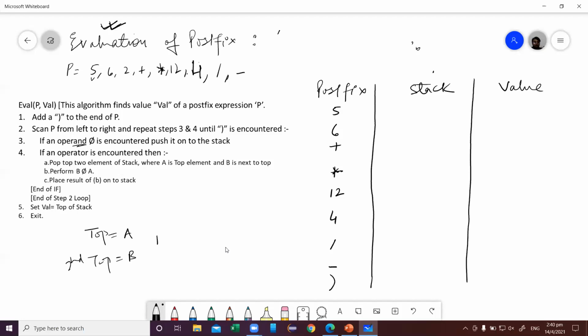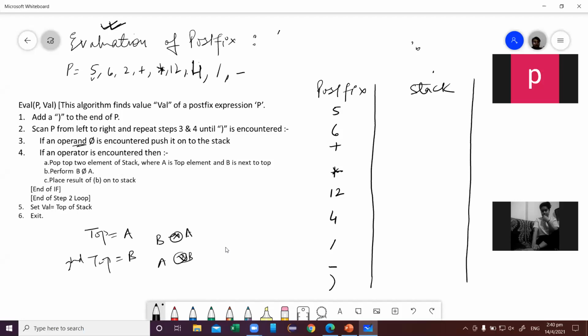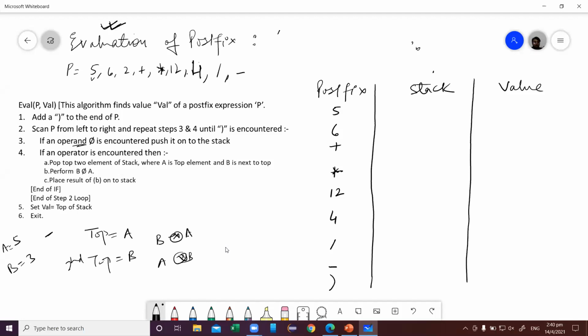And whatever operator will be there, I will do B operator A. Remember, B operator A, not A operator B. It means suppose I popped 5 first and 3 second and operator was minus. So I will perform 3 minus 5, not 5 minus 3. Is this clear, class? Yes, sir. So see here what it is written, B operator A.